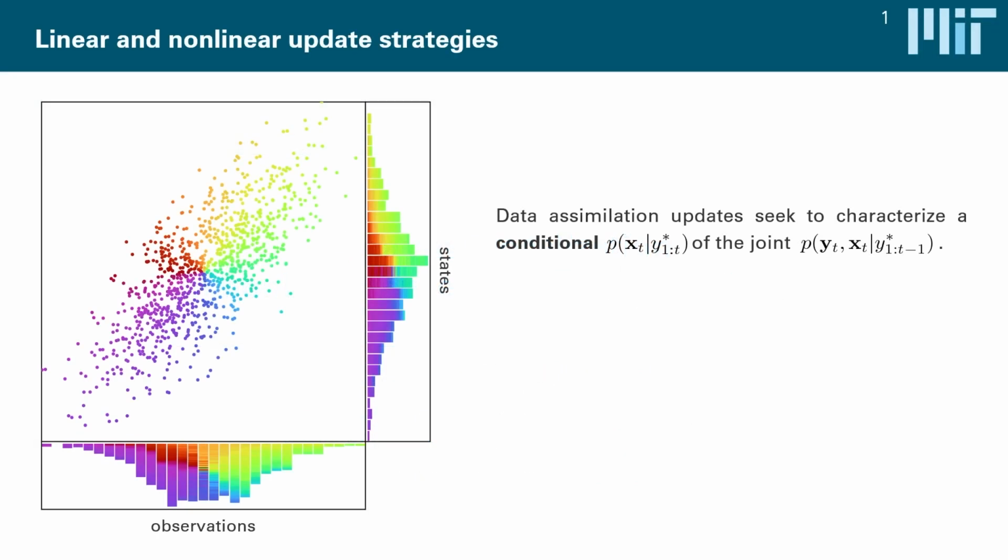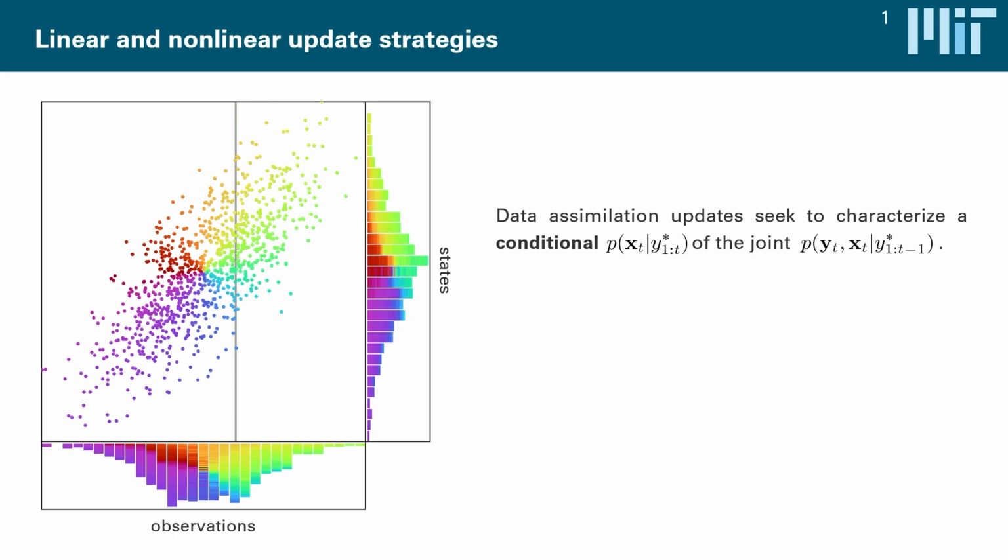To motivate this presentation, consider a classic problem we try to solve in filtering, in which we have a joint distribution of states and observations informed by previous data, which we now want to condition effectively on a new observation we have collected, indicated here as this gray vertical bar. And of course, in most cases, we won't be able to solve this in closed form, so we need ensemble-based methods that allow us to realize this update.